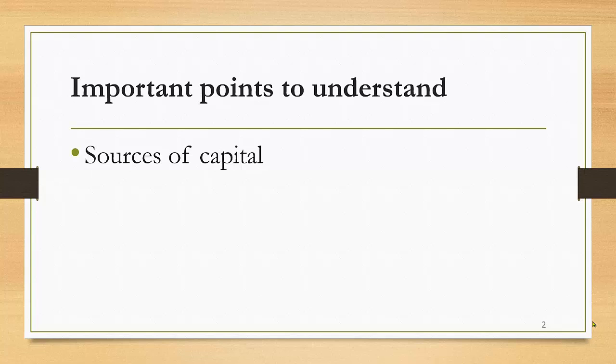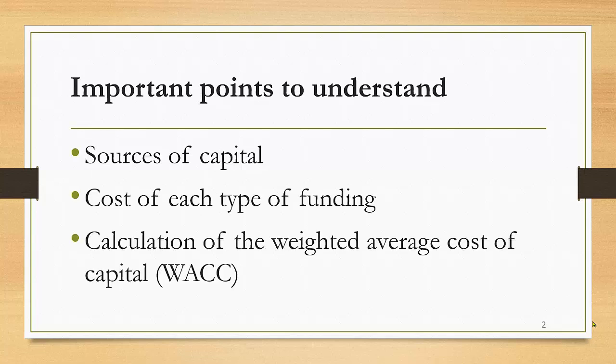So initially we check the overall weightage of these three capital providers in the overall capital structure. On the basis of the weightages in the overall capital and on the basis of their required rate of return, we calculate the weighted average cost of capital.